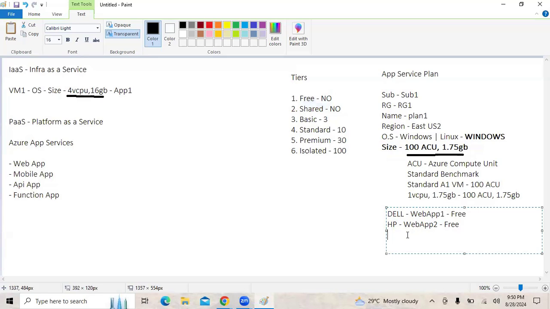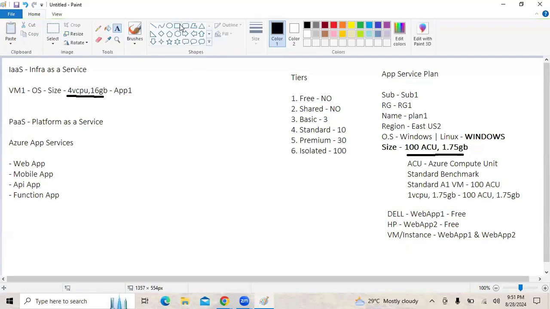It means there might be a machine in the backend in the Microsoft data center, and web application 1 and web application 2 will be running on the same machine. So applications from two different organizations, two different subscriptions, two different accounts, are running on the same machine. If they are production applications, it can have a huge security impact.